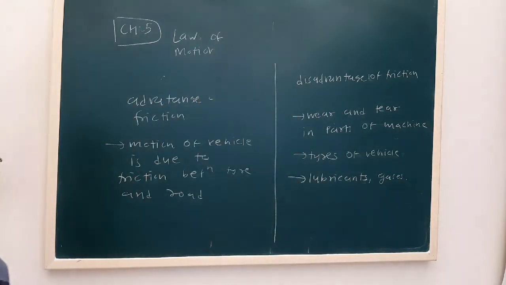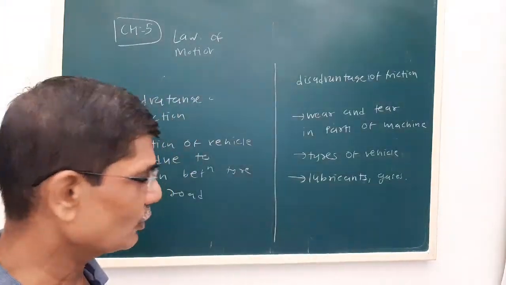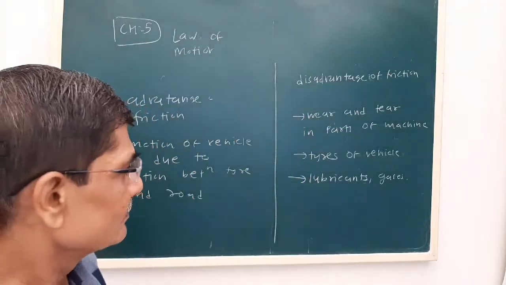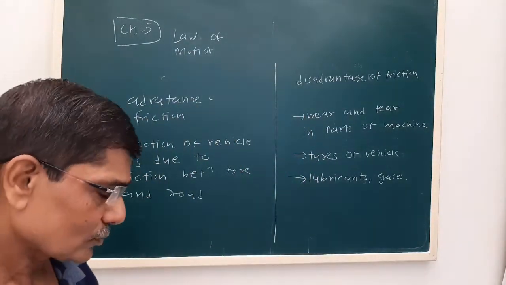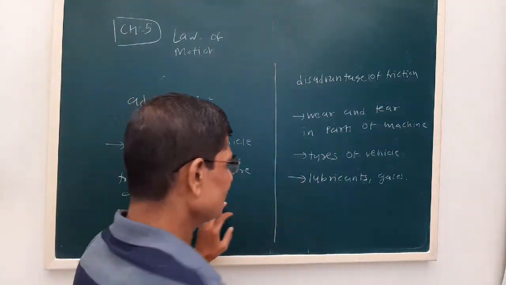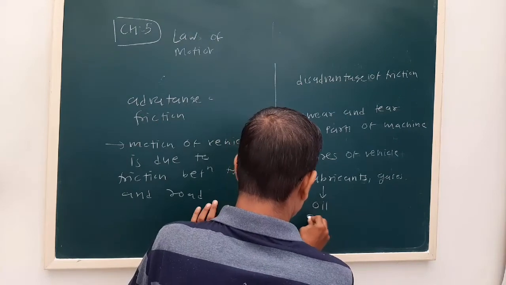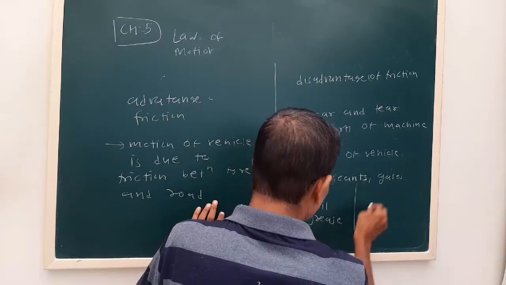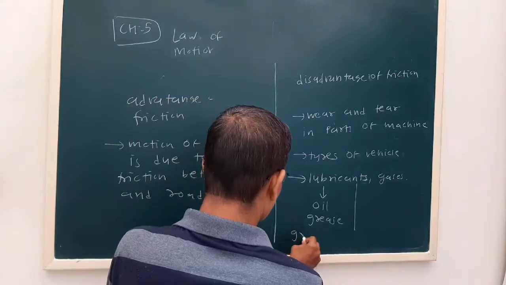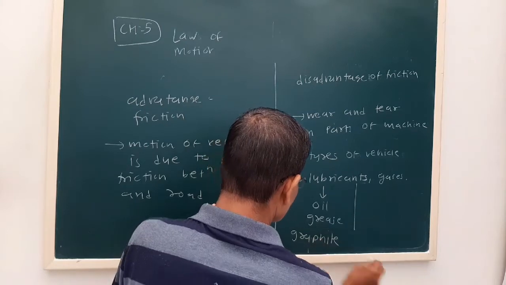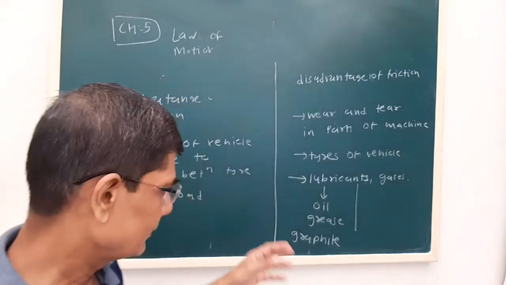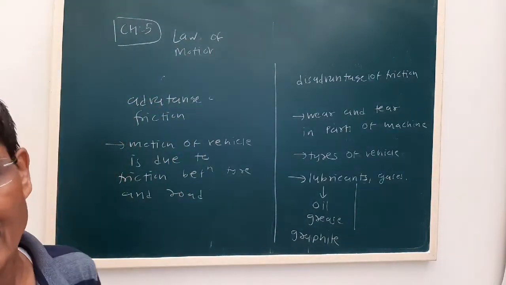Now all of you have seen the advertisements of Castrol or Servo. Castrol is one of the largest manufacturers of lubricants all over the world. As lubricants we use oil or grease, or depending on the requirement we use suitable gases also. Graphite, which is one of the forms of carbon, is used to reduce friction at very high temperature.